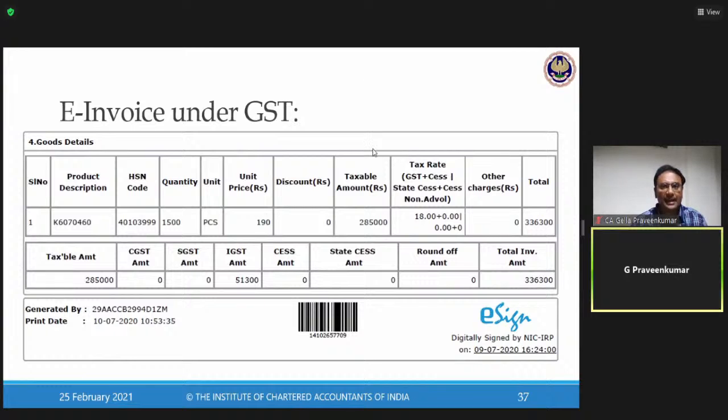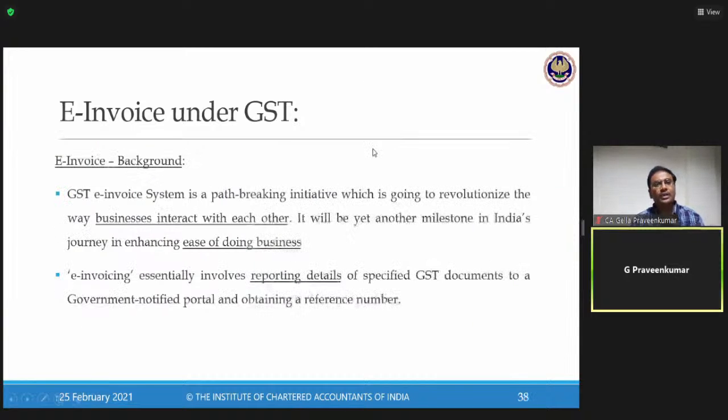Without that, my e-invoice cannot happen. So these are the basic things we need, and this is how my e-invoice looks like. Since I cannot show one invoice, I have broken the invoice itself up into three categories and presented it for your understanding. Now, what are the advantages of e-invoice, why is e-invoice required, etc.?